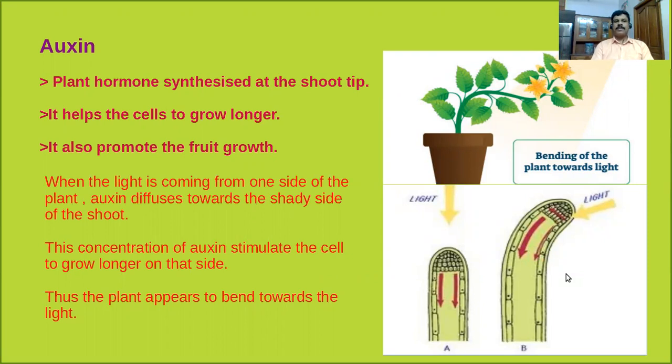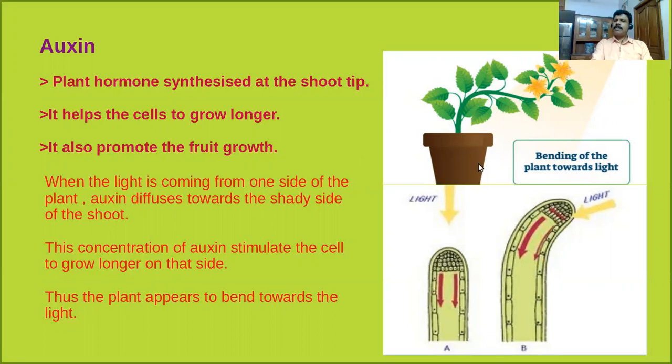First one, auxin. It's a plant hormone synthesized at the shoot tip. When you consider this plant, you can see that the auxins are synthesized at the tip of the shoot. Clear? It helps the cell to grow longer. It also promotes the fruit growth.